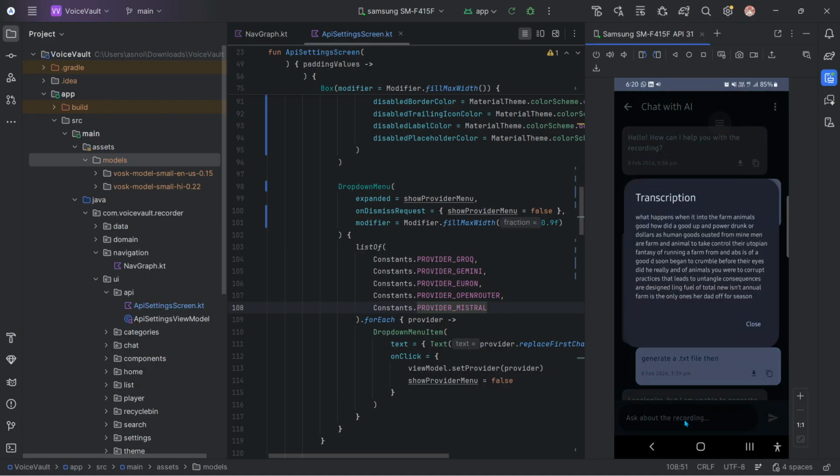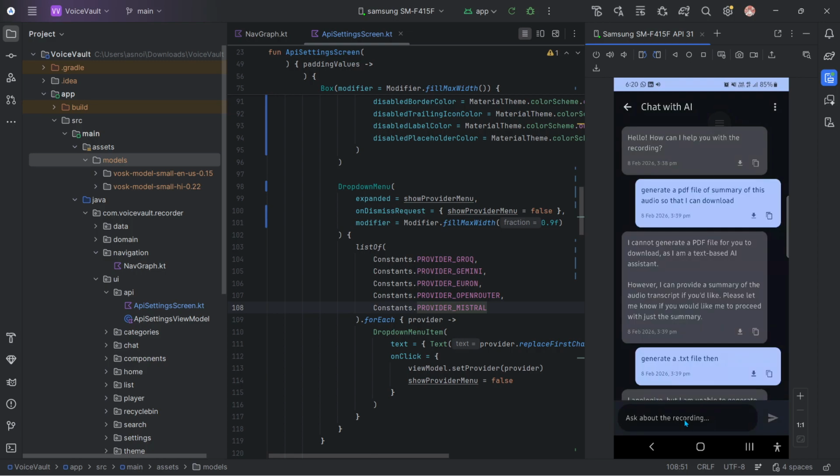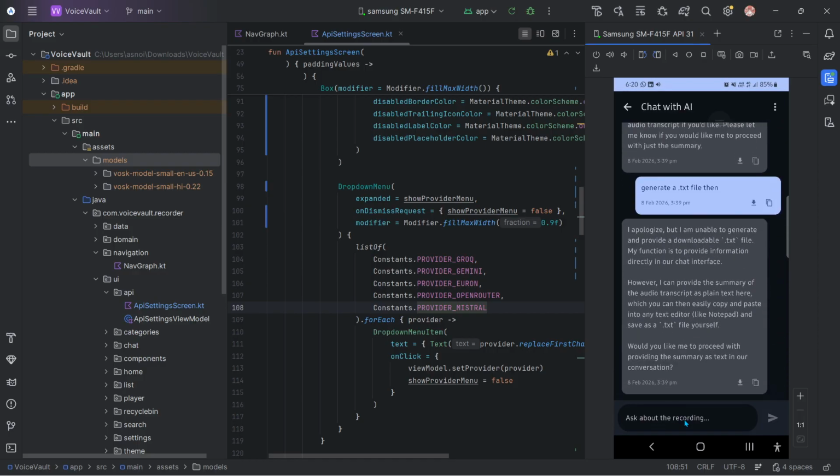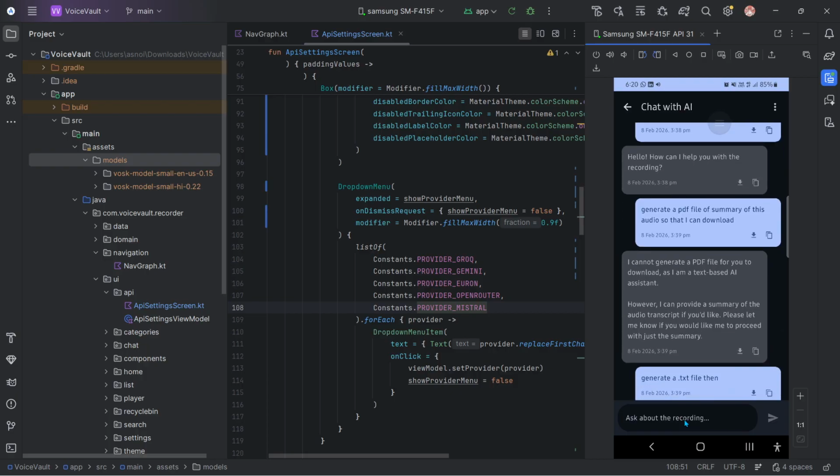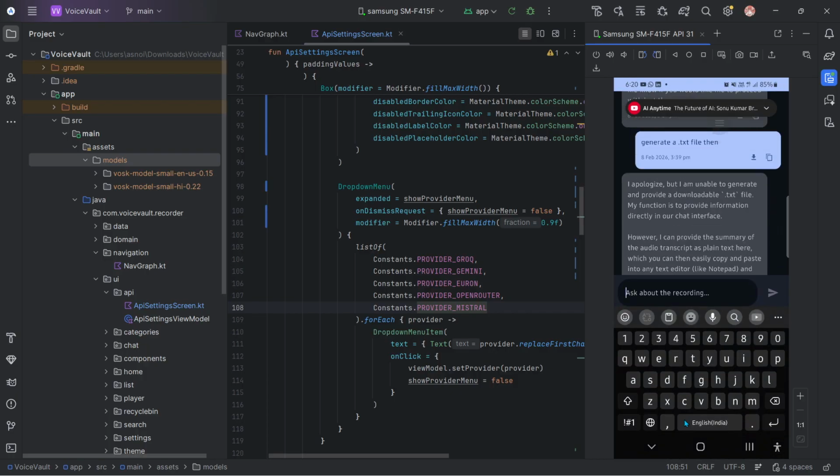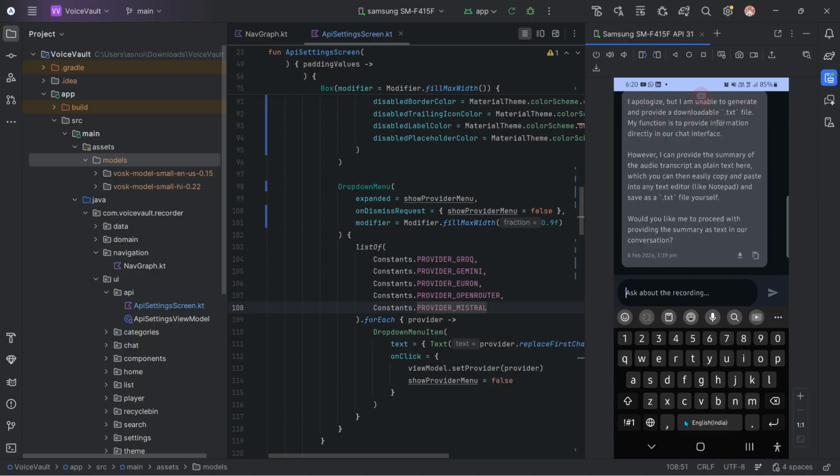As you can see, this has transcribed also. And if you want to export the full report, you can save it as PDF, and it has been downloaded at this path. I have fixed this error, like it was not doing this. So now, as you can see, previously it was not doing this, but if I ask now, it will just give you a summary.